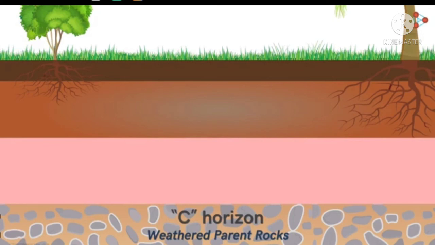Next, horizon C, that is rock fragments. Below the layer of horizon B lies horizon C. It has small pieces of rocks. True soil develops from these rock materials. These rocks are not affected by biological processes. Going downward, it is not good enough for the growth of plants.